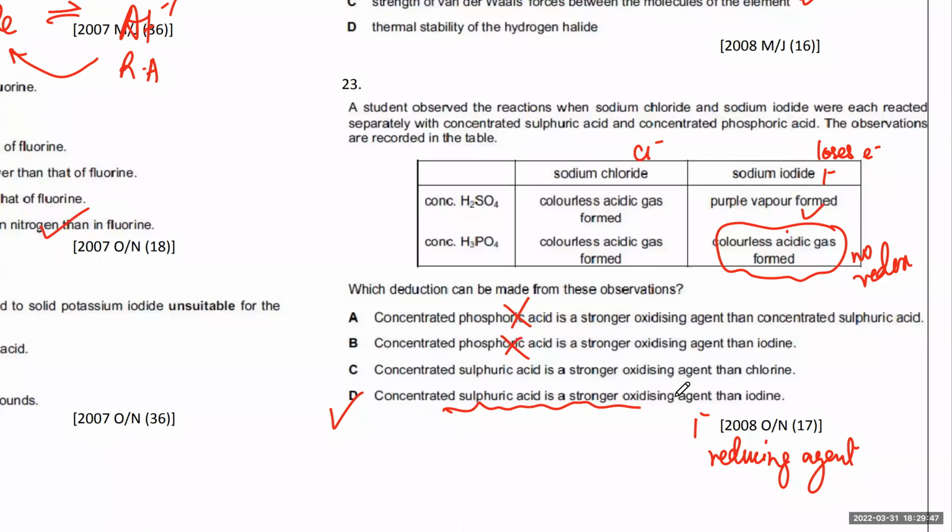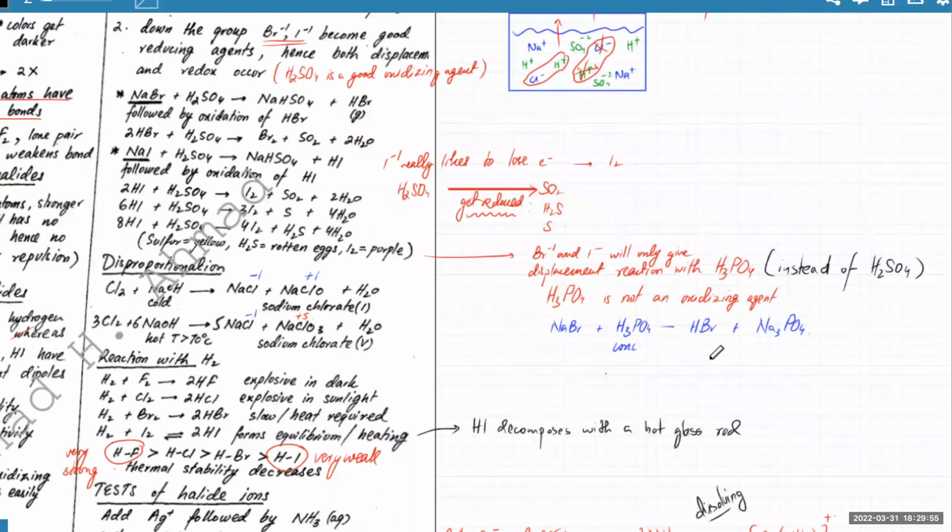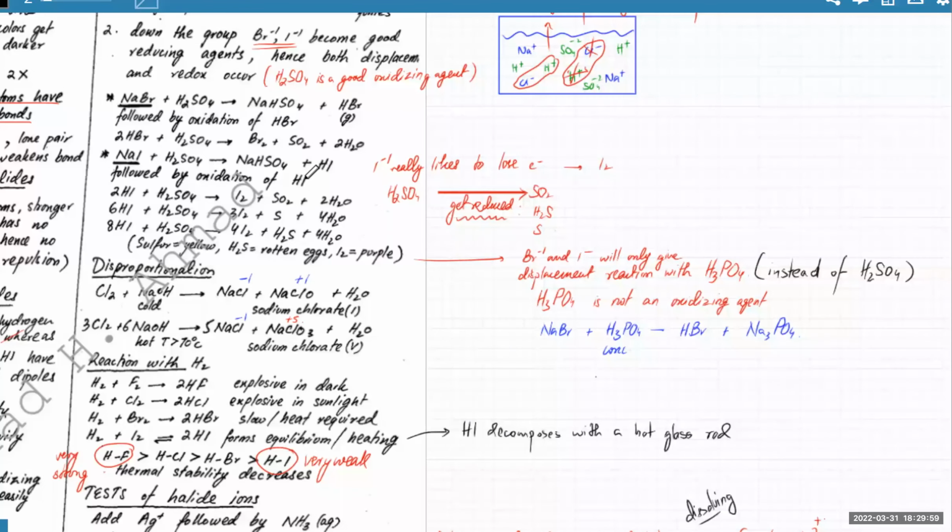So, sir, for phosphoric acid, no halide ion can further oxidize. हाँ, okay. So reaction ना इधर कि HI form होगा and that's it. Because I-1 will not be able to lose electrons because even though it wants to lose electrons, but there's no one gaining those electrons. ठीक है?